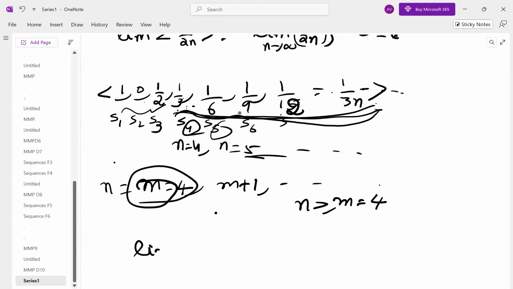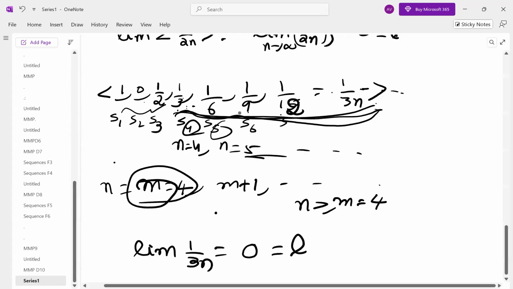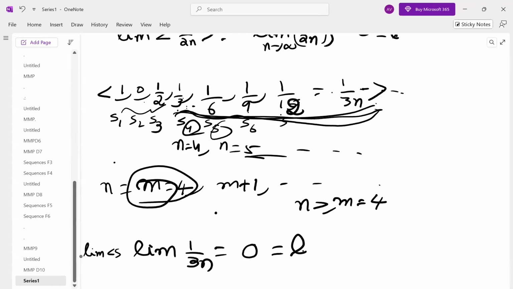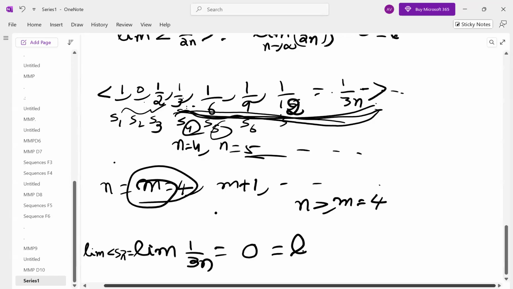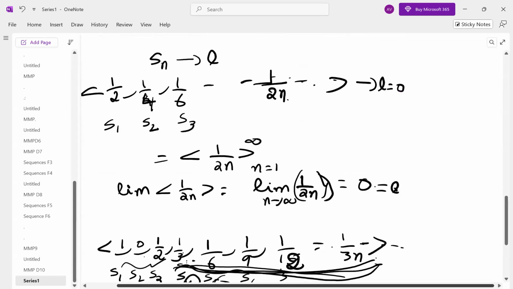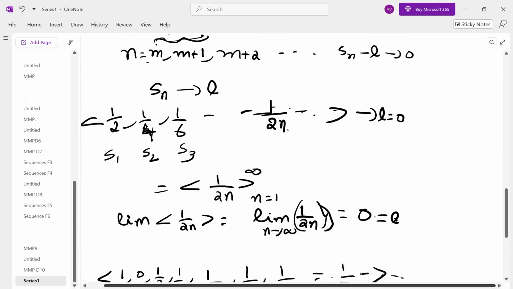So the limit of the nth term is 0. So the limit of the given sequence Sn is 0, because after a certain term, the majority of the terms approach it. Whereas in the earlier case, M is 1, n equal to M equal to 1, from the first term itself it follows a systematic pattern.